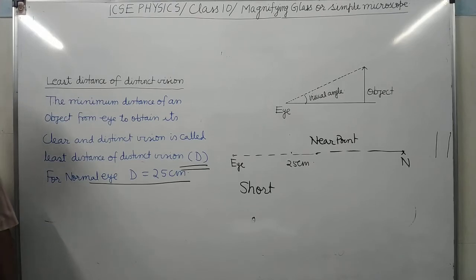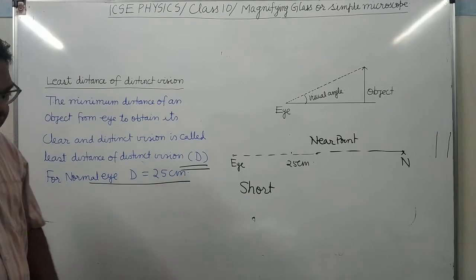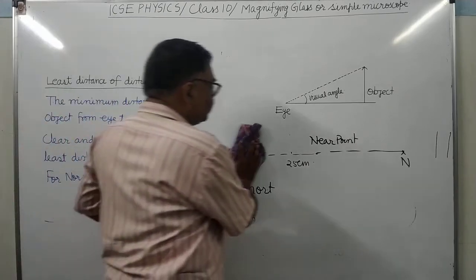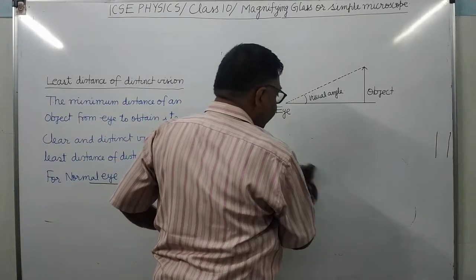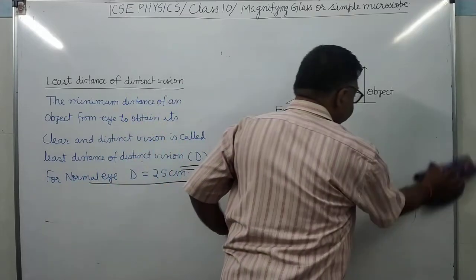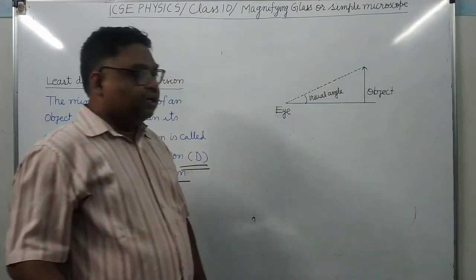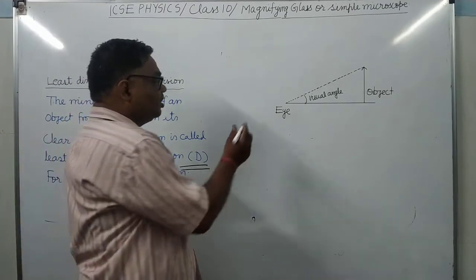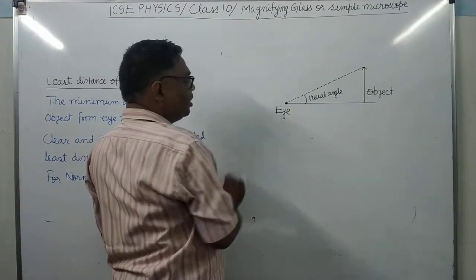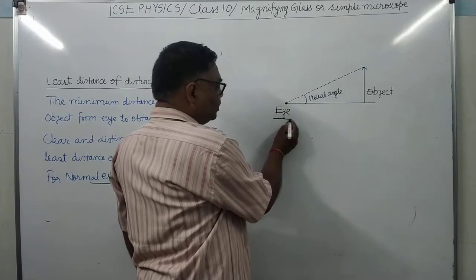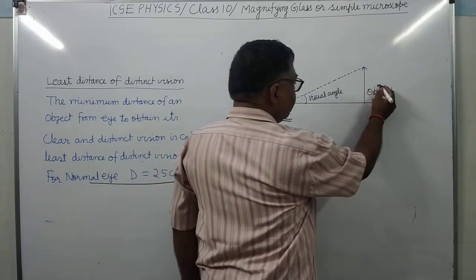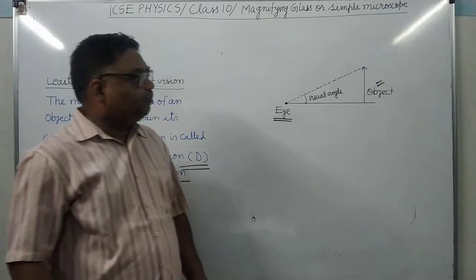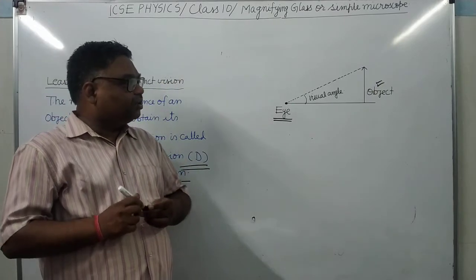Now there is one more term, visual angle. Here you can see what the visual angle is. Visual angle is the angle subtended by an object on the eye. This is an object here. It's clear. And this is the eye. The eye is at this place. And this is the object. What will be the visual angle subtended by the object on the eye?